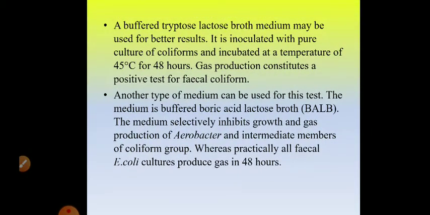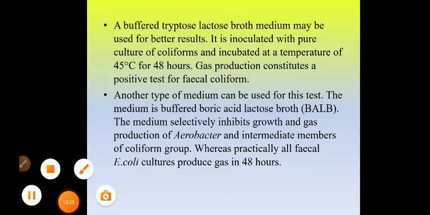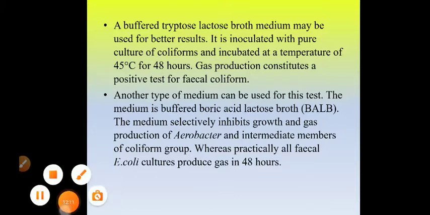So on the basis of these tests, the habitat or the origin of the organism, the gas production, the IMViC classification and the elevated temperature test, we can differentiate whether the coliform present is fecal in origin or non-fecal type of coliform. So that is all about fecal and non-fecal coliforms, the differentiation between fecal and non-fecal coliforms.